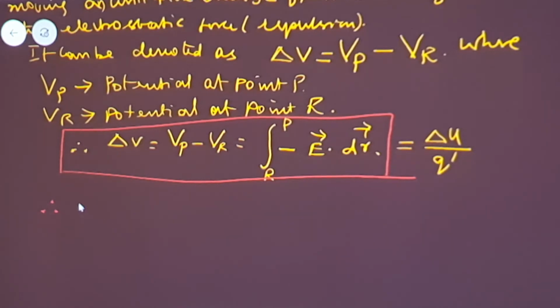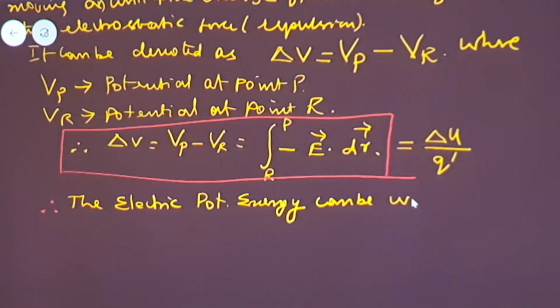So the electric potential energy can also be defined in terms of, or written as, the product of the potential difference and the charge. On cross multiplying, the change in electric potential energy, delta epsilon, is equal to the potential difference multiplied by the charge.